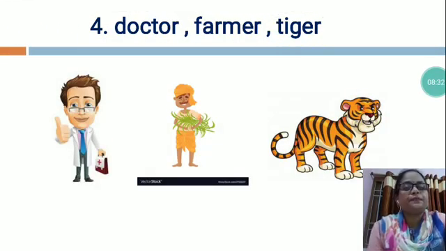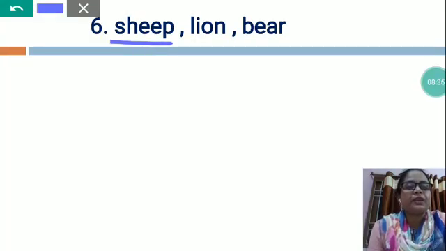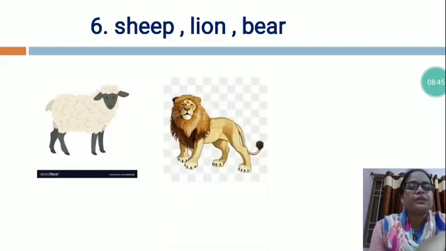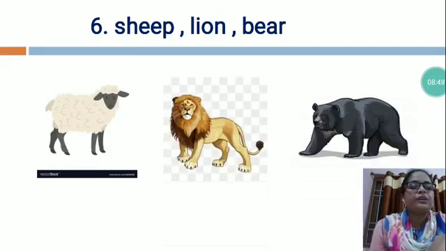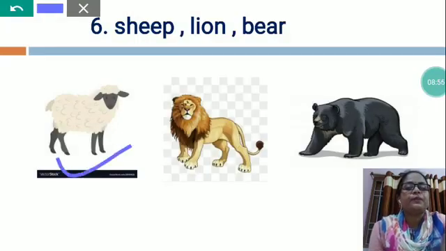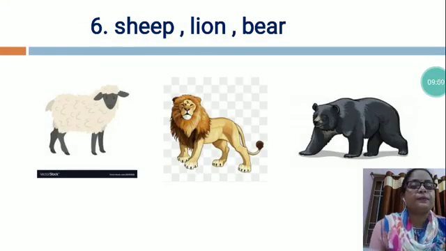Now, the next is sheep, lion, bear. You can see this is the picture of sheep, this is the picture of lion, and this is the picture of bear. So, students, sheep is a domestic animal. We get wool from sheep.